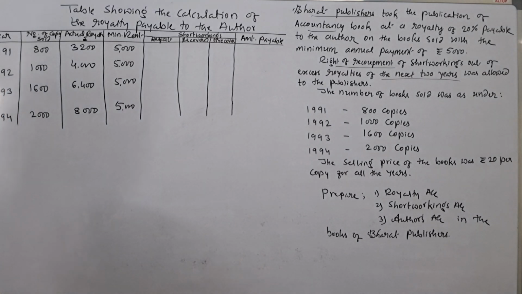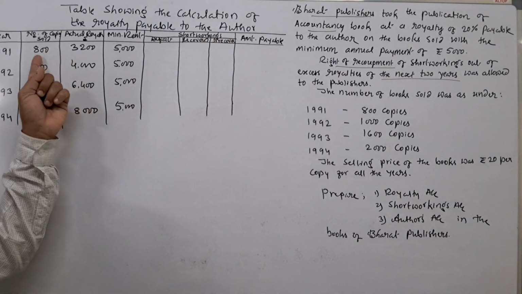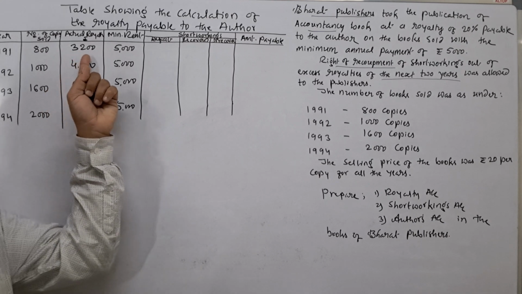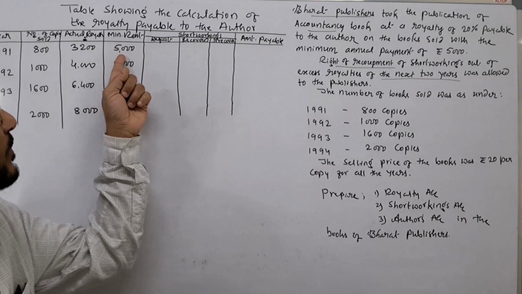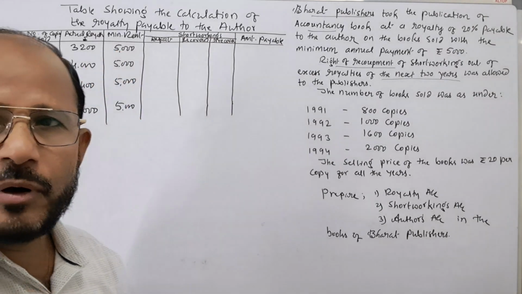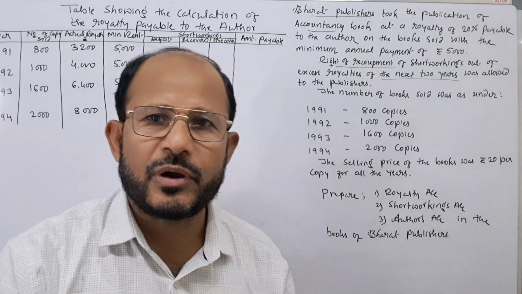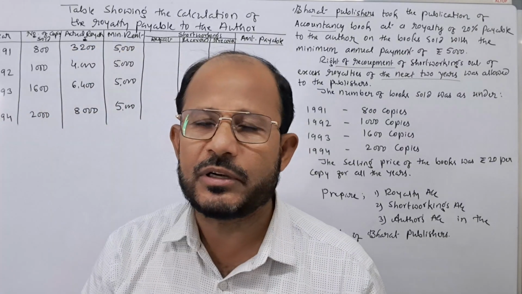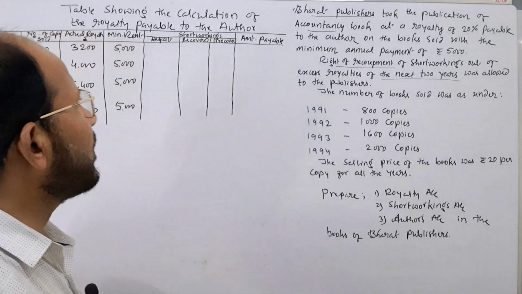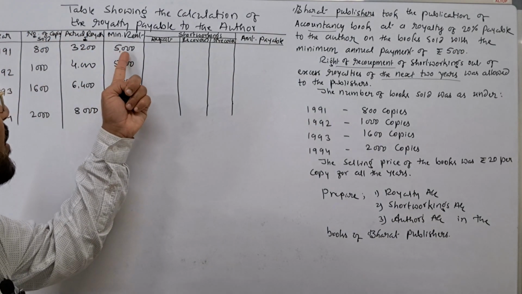Just you see here, actual royalty in the first year comes to rupees 3200. But minimum rent is rupees 5000. It means what? Here minimum rent is more than the actual royalty. Here author will accept rupees how much? Rupees 5000, not less than that. That is why amount payable to the author is how much in the first year?